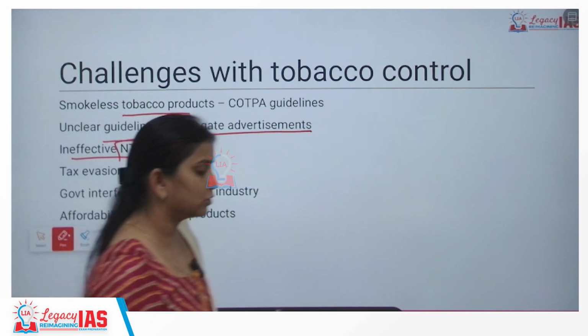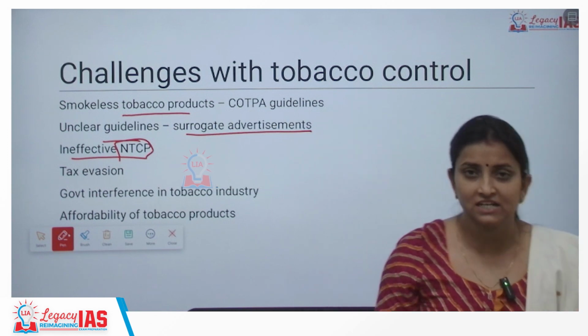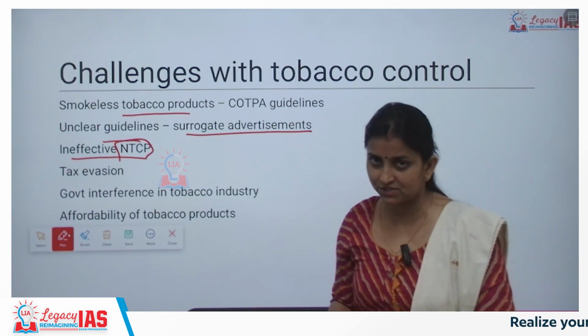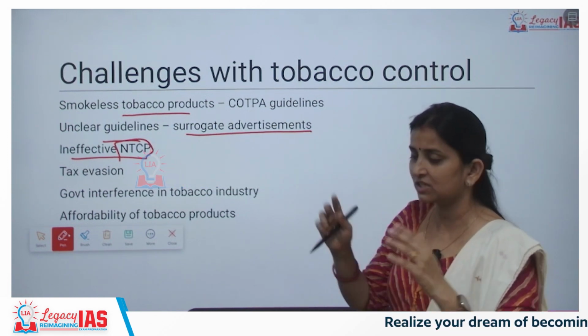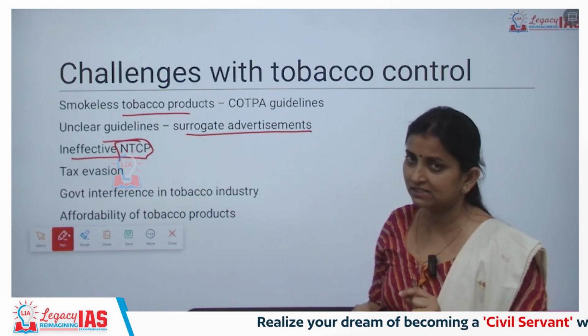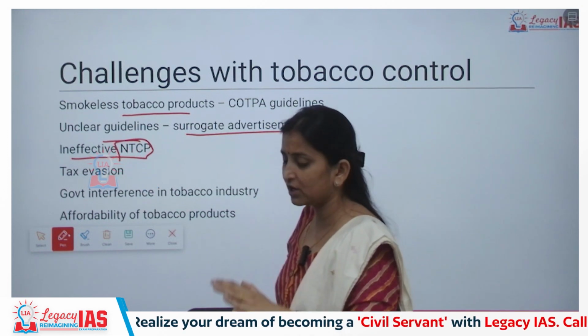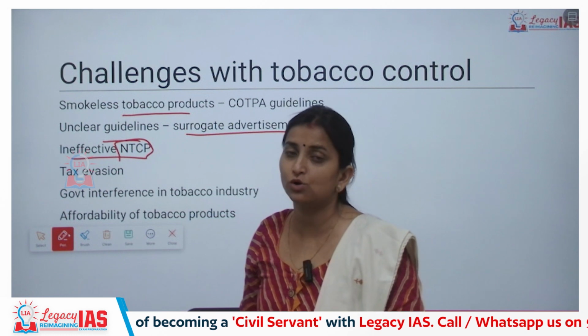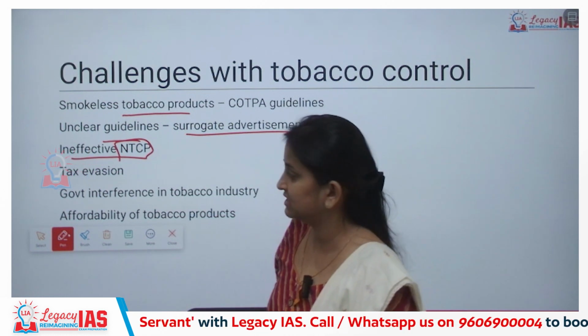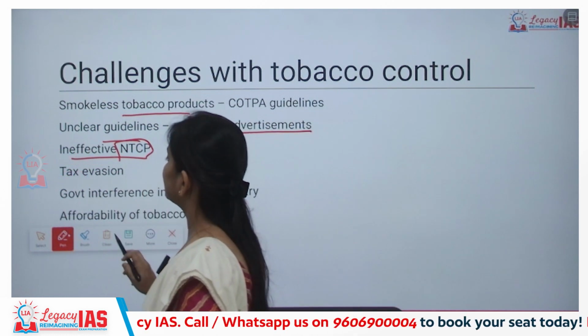Plus, ineffective National Tobacco Control Program. The National Tobacco Control Program wanted to reduce tobacco use; certain districts in particular states have been declared as NTCP districts, and we are trying to monitor and reduce the usage of tobacco consumption in these areas. But it is not being implemented effectively.